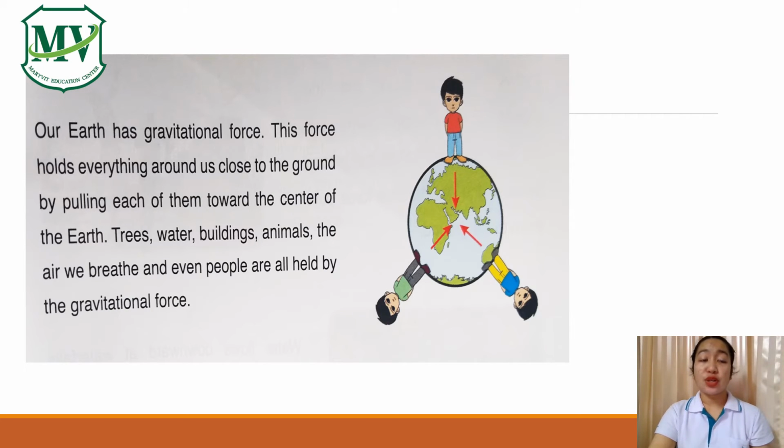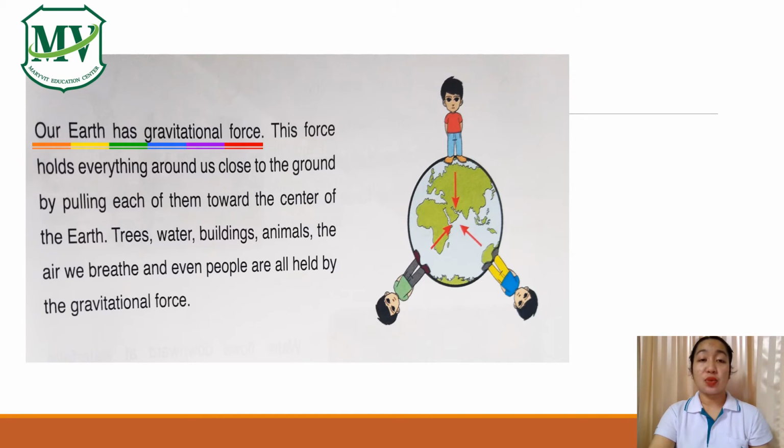Next, our Earth has gravitational force. This force holds everything around us close to the ground by pulling each of them toward the center of the Earth. Trees, water, buildings, animals, the air we breathe, and even people are all held by gravitational force. Yes, our planet Earth has gravitational force.